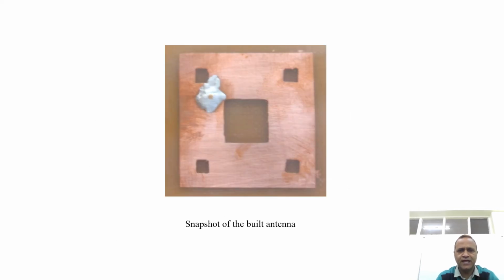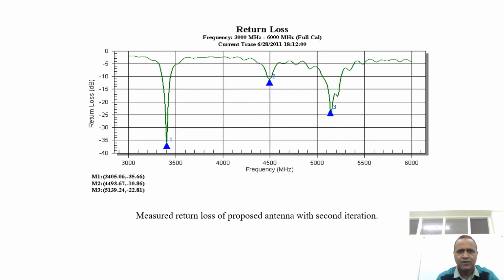So this is the snapshot of the fabricated antenna. This is fabricated using FR4 substrate and an SMA connector is used. Now after fabricating, the antenna is tested. Then the measured return loss of the proposed antenna with second iteration: we have obtained 3 resonant frequencies for the fabricated antenna.